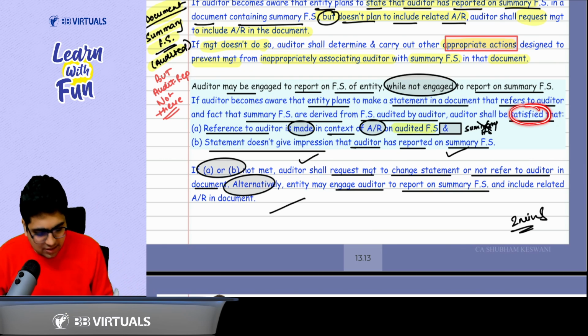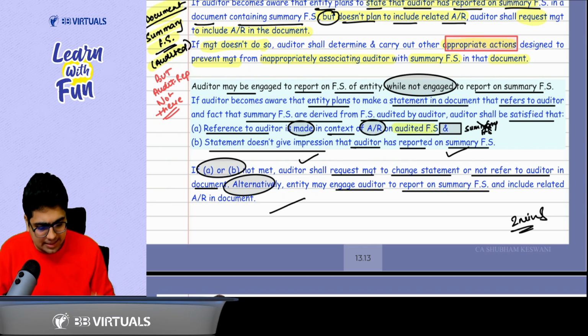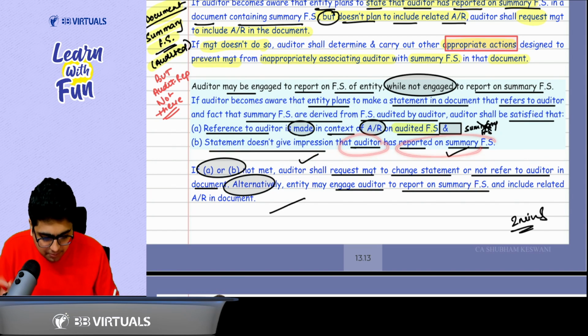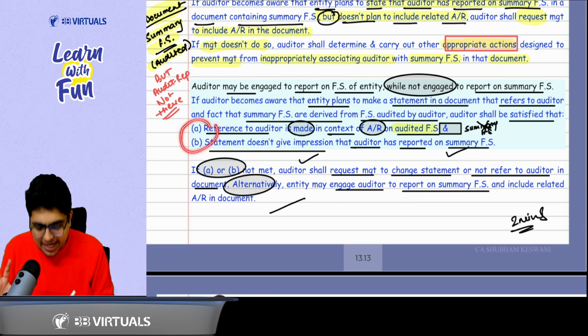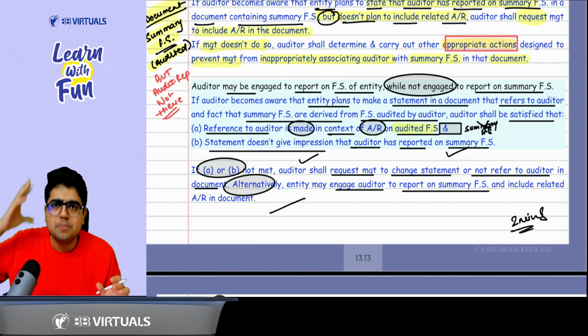So you will be satisfied that reference to auditor is made only in the context of 100% financial statements, that is the full financial statements. And this statement doesn't give an impression that auditor has reported on summary financial statement. If A and B are not satisfied, you will request the management to change the presentation.